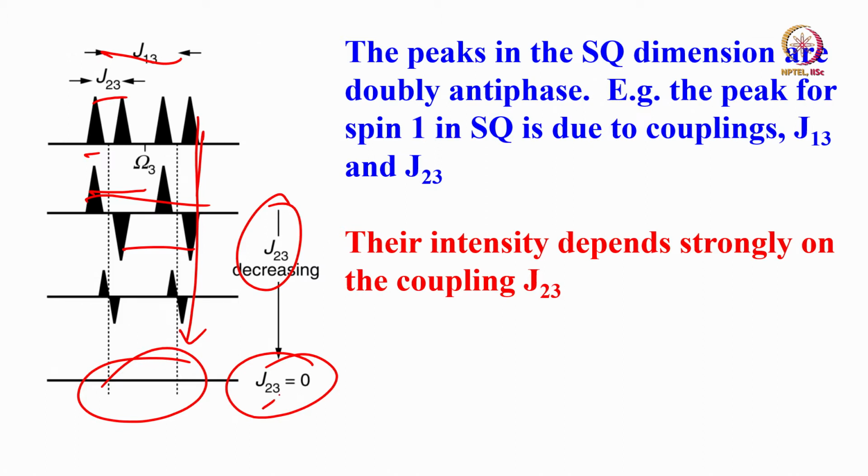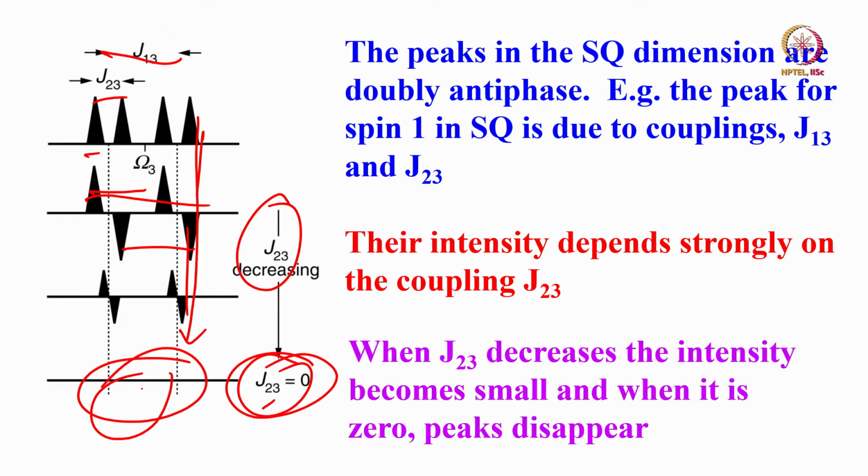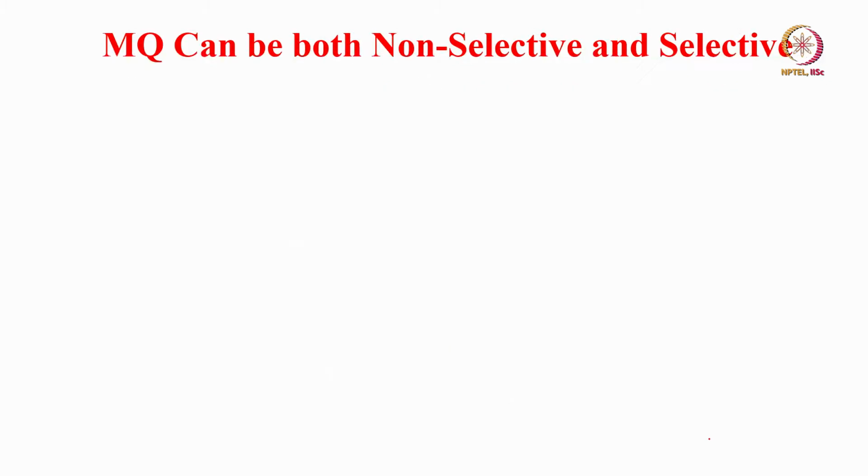You will not be able to see that. As a consequence, the intensity keeps coming down. As the J decreases, when J becomes 0 for one of them, you will not see the peak at all. So when J23 becomes small and when it is 0, peaks will completely disappear.